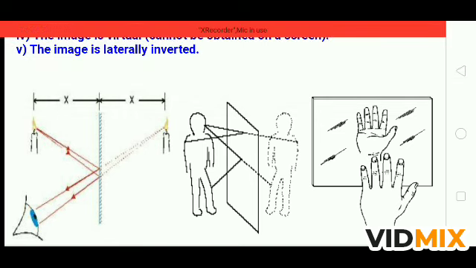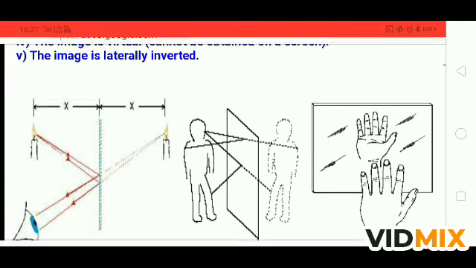So this term is called lateral inversion. We can say that the image is laterally inverted, and this is the reason why the word ambulance is written in a different way. When you see the ambulance, the letters are reversed, and when it is seen in the side view mirror of the vehicle, it is correctly spelled. It will be discussed in the video.